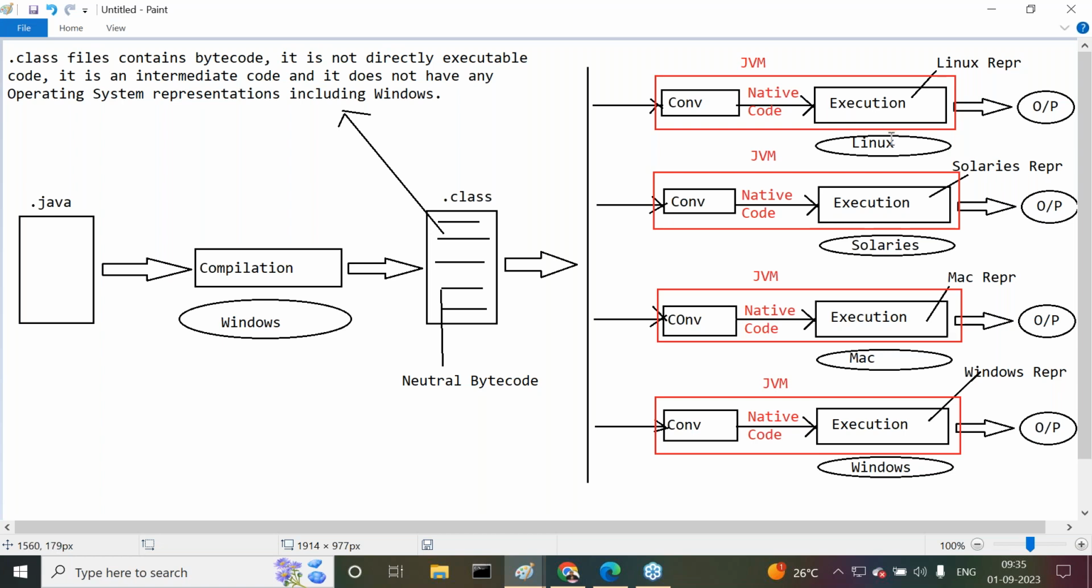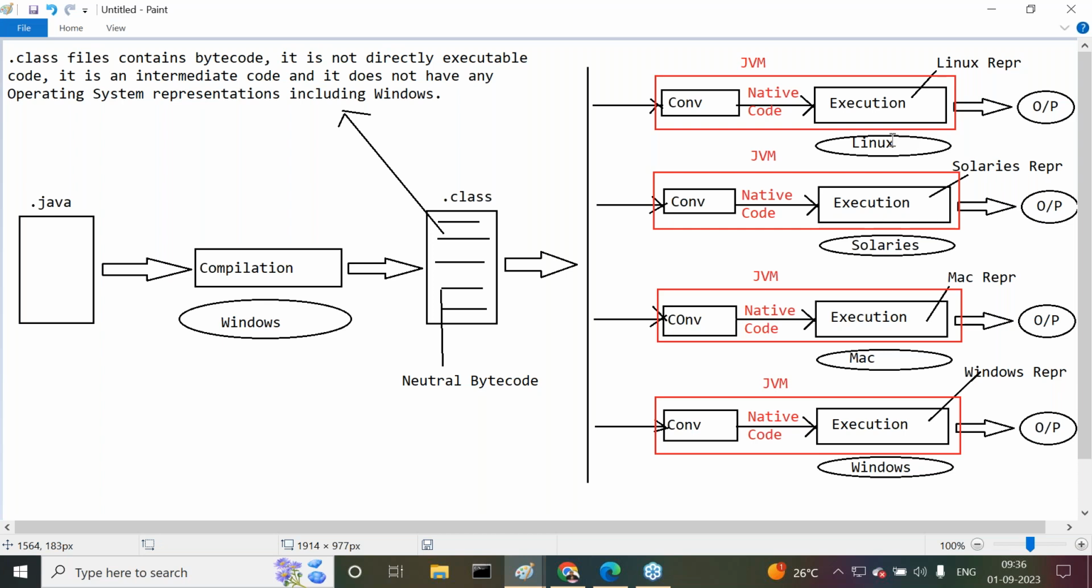Understand my point here? If the JVM is not related to Linux, how is it possible for that JVM to convert bytecode into the local operating system's representation? That is the Linux representation. So because of that reason, Java is a platform independent programming language, but JVM is platform dependent. For your information, not only JVM, the complete Java software is platform dependent.